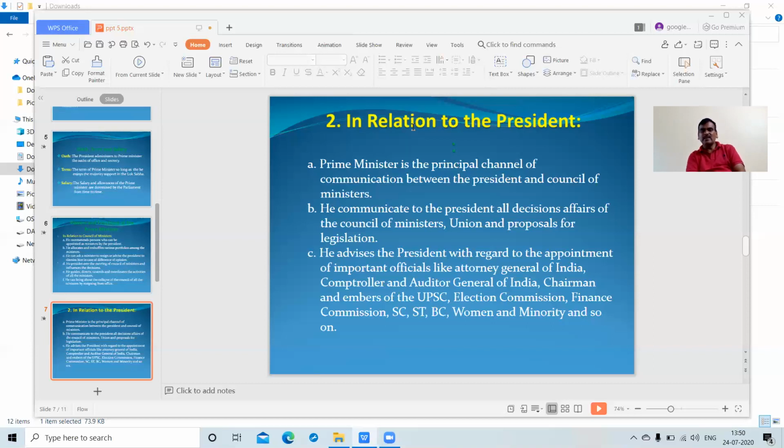So in relation to the President, the total affairs of the country are carried out in the name and seal of the President of India. But the actual real powers are exercised through the Prime Minister of India.